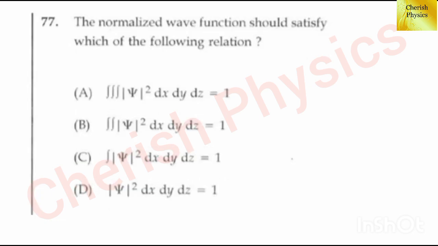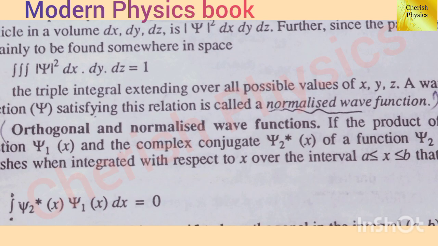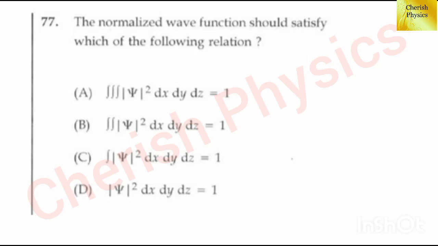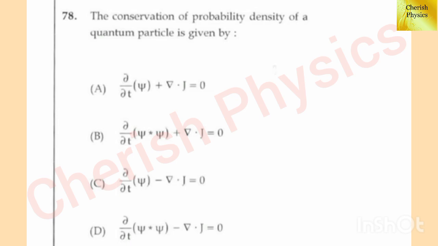Seventh question, the normalized wave function should satisfy which one of the following relations? The answer is option A, triple integral of modulus of psi the whole squared into dx dy dz equal to 1. Eighth question, the conservation of probability density of a quantum particle is given by dash.